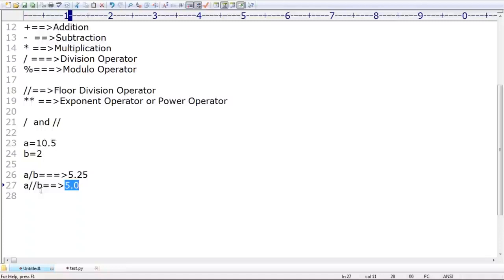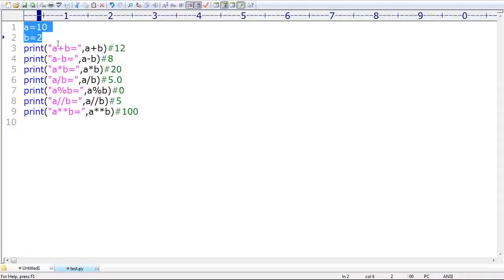Here, let me execute that so that you people are aware. I'm taking A as 10.5 and B as 2 only. Can you please tell what the answer is? First one, 12.5 is the answer. Second one, 10.5 minus 2, 8.5 is the answer. Like that, the remaining cases also.